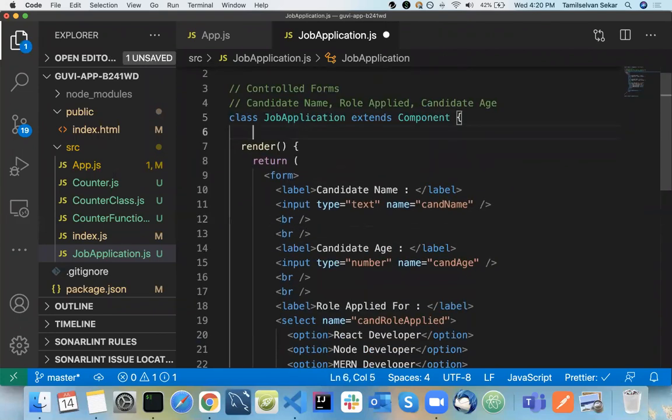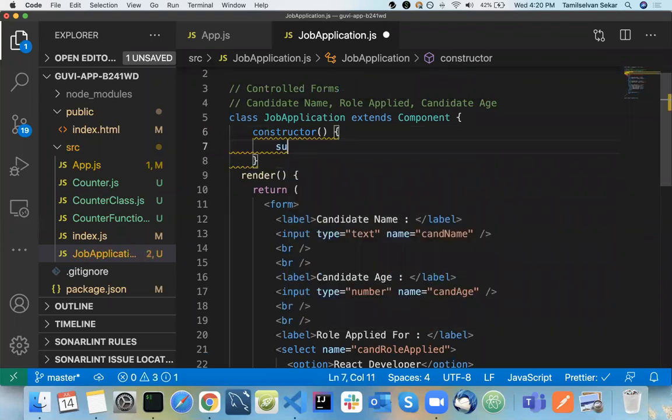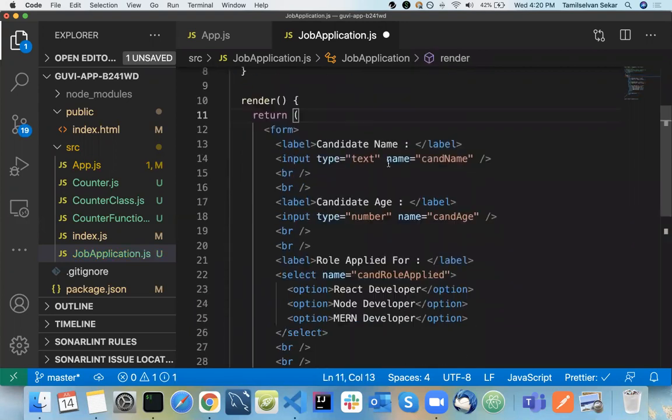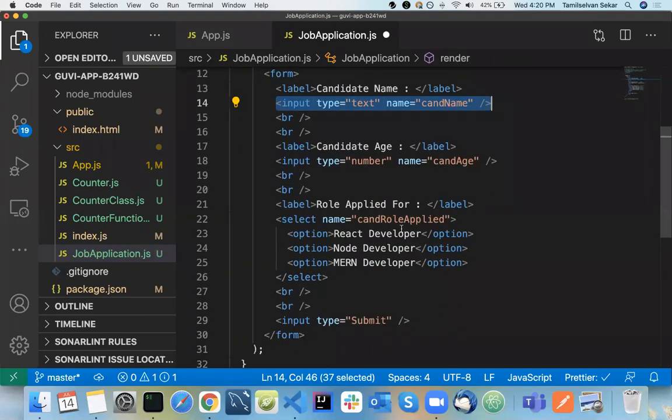Okay, so let's see. In the App, I'm going to initialize a state. What is the state now? There are three things, right? Candidate name, age, and role applied.